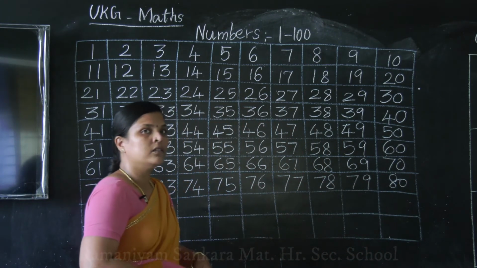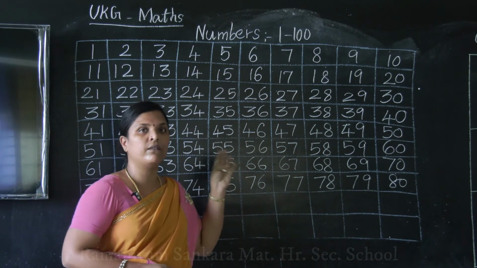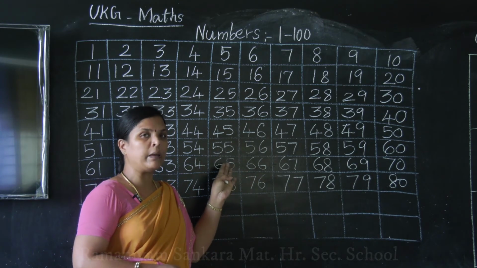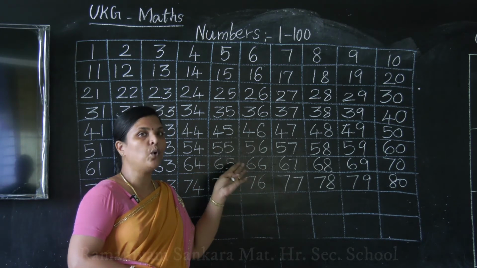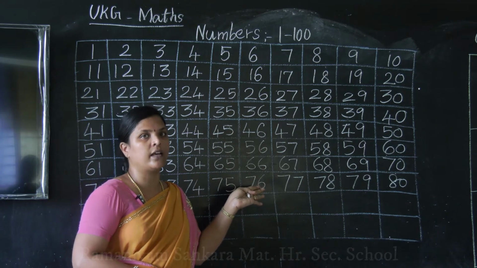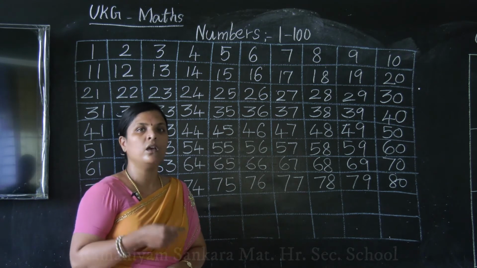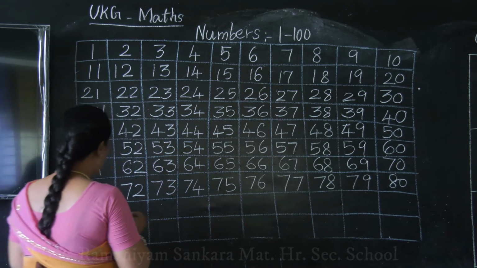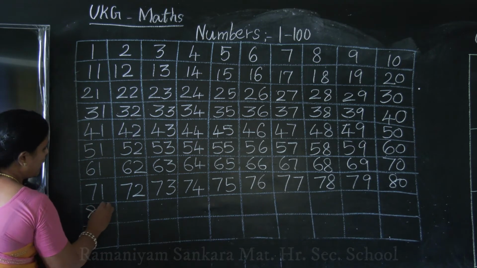Okay? Children, these numbers we have learnt already. So, I am showing you how to write. You also try to write on your own. Don't copy. You try to write on your own. After 80, what will come?